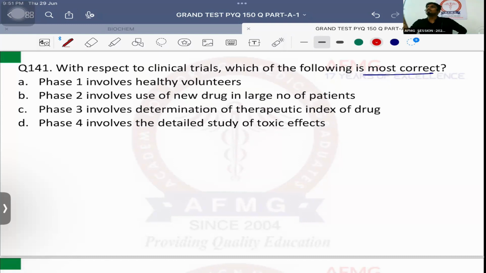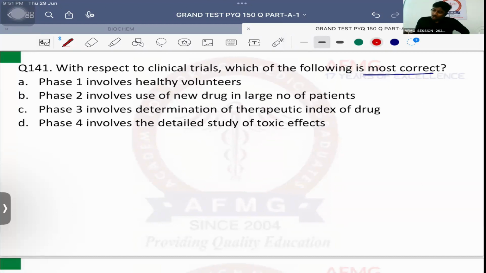After phase 3, you will launch the drug in the market, and then starts phase 4, which is the longest phase of the clinical trial, also known as post marketing surveillance, which is done for long term and rare side effects of the drug. Maximum chances of failure are seen in phase 2 usually. Most important phase of clinical trial is phase 3 because RCT is carried out in phase 3 usually.